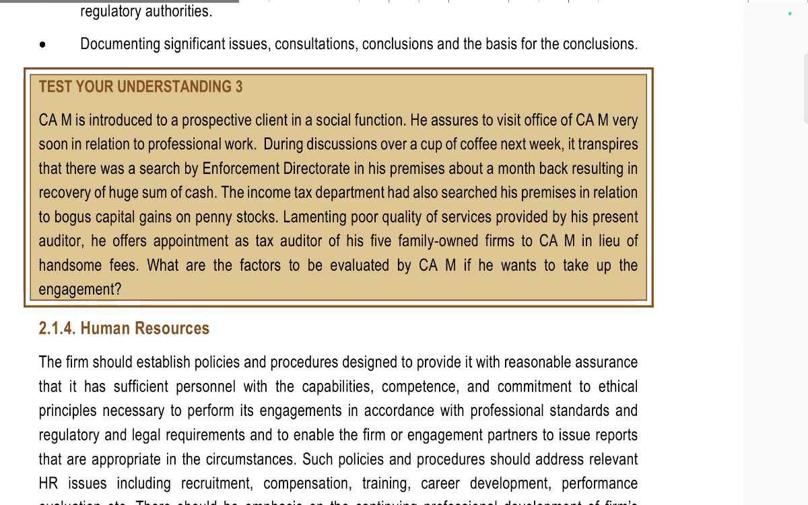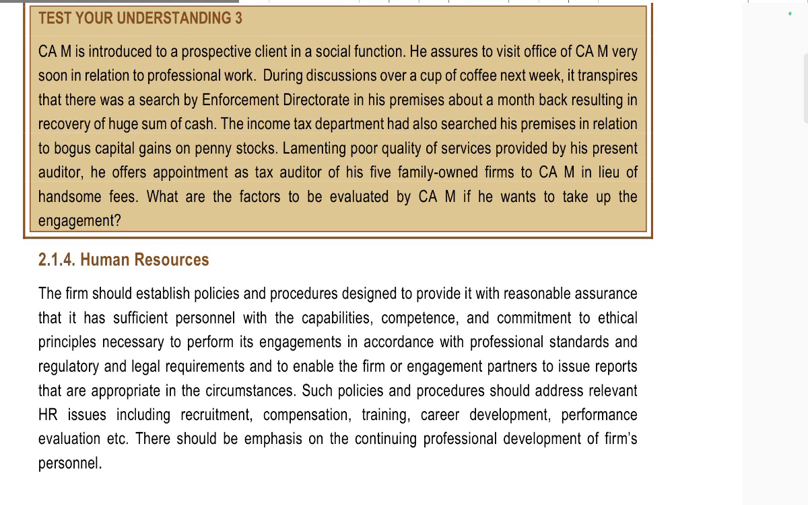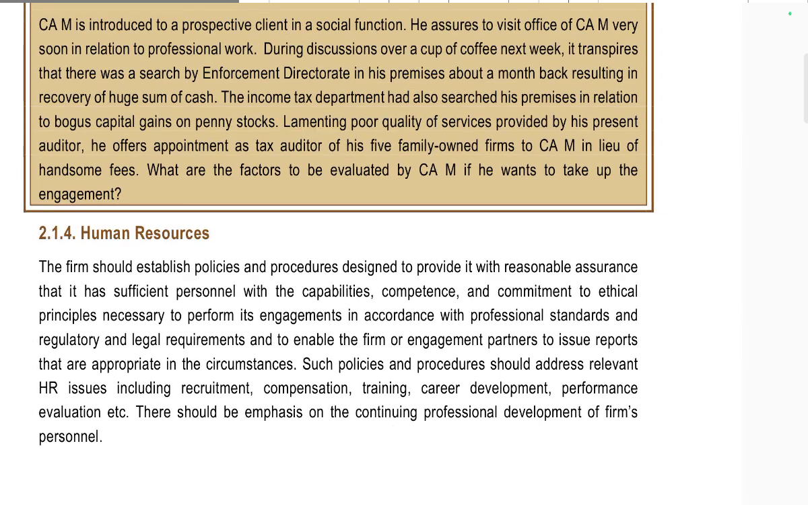Case example: he was introduced as a prospective client at a social function. He assured a visit to the CA's office soon, as a relation for professional work, and suggested a discussion over a cup of coffee next week. It transpired that, as a result of an Enforcement Directorate search in the firm a month back, a huge sum of cash was recovered. The income tax authorities also searched the premises in relation to bogus capital gains and penny stocks. He complains about the poor quality of service provided by the present auditor. He offers the tax audit appointment of his family-owned firms in lieu of handsome fees. What are the factors to consider in deciding whether to take up the engagement?